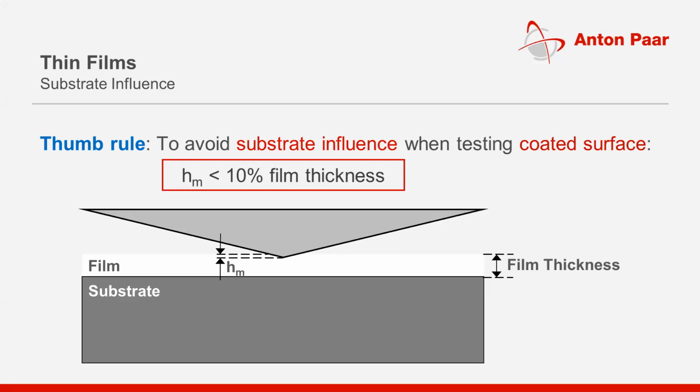It is not an independent property beyond 50 nanometer. If it is 1 micron thick, people can go up to 100 nanometer. If it is 2 micron coating thickness, 200 nanometer is the maximum depth that you can go. So this is the thumb rule. If you go beyond 10%, there is a possibility of an effect of the substrate on the properties.